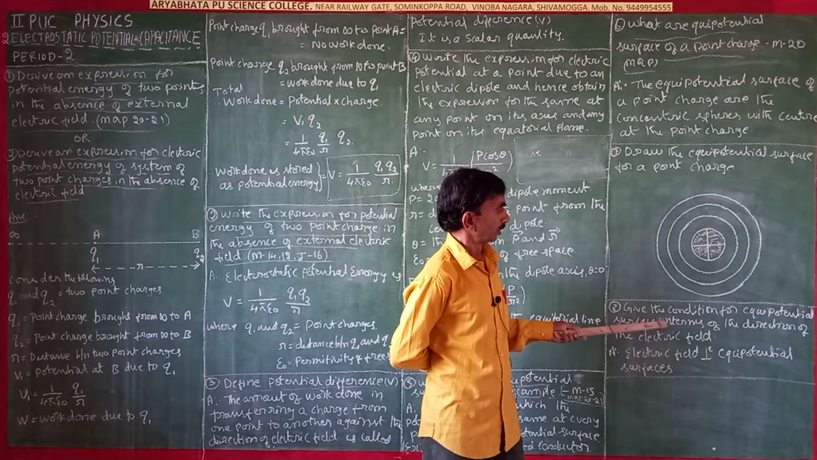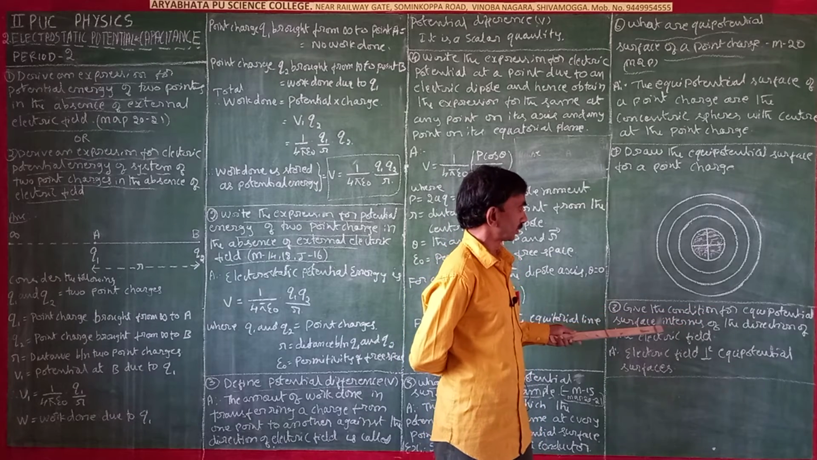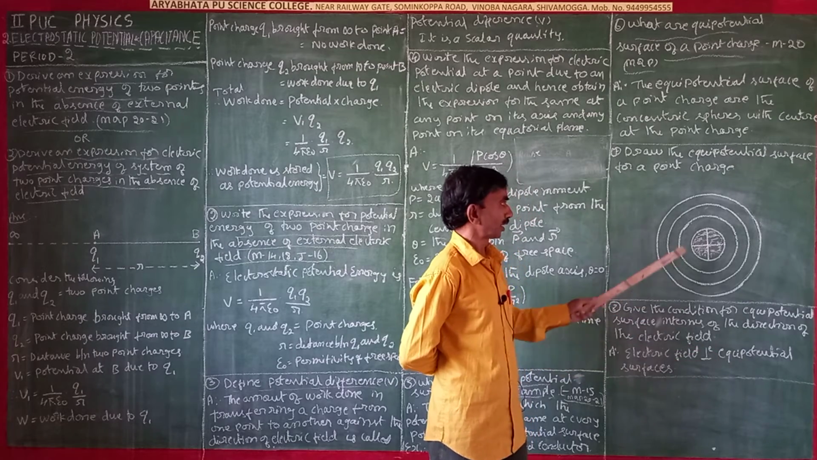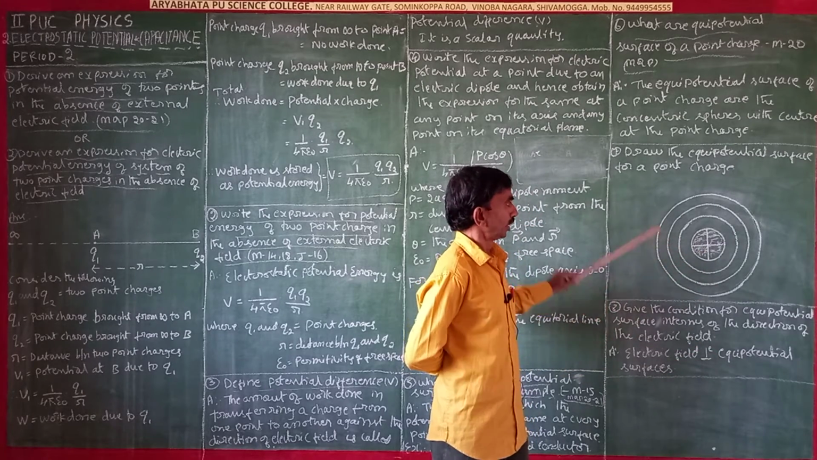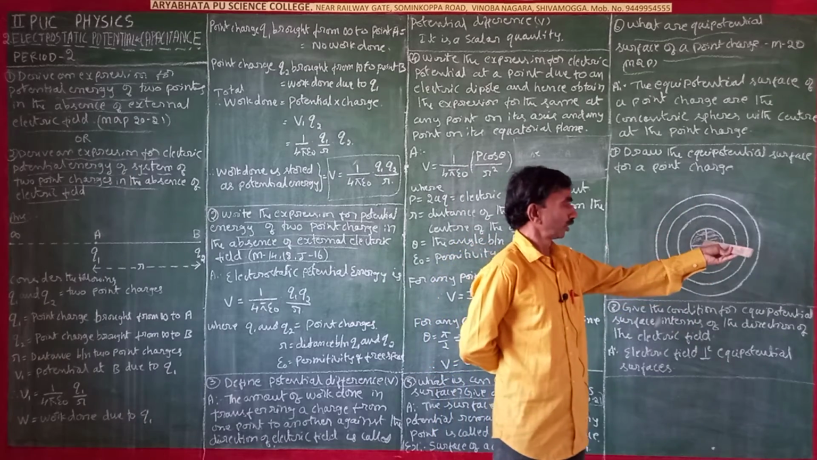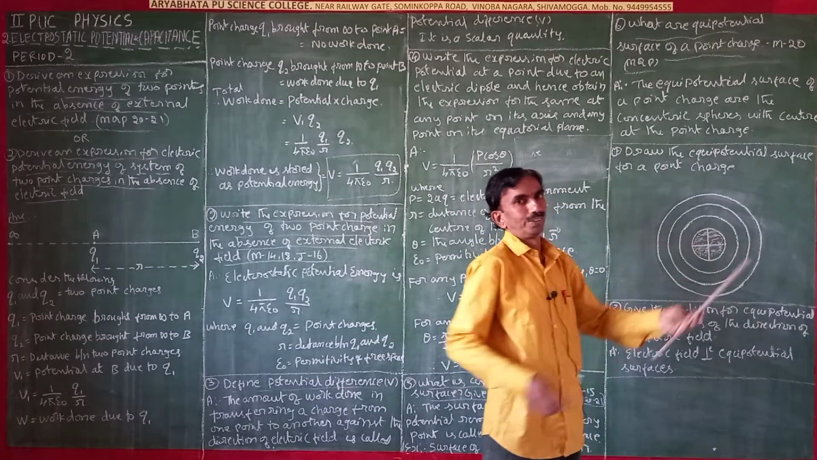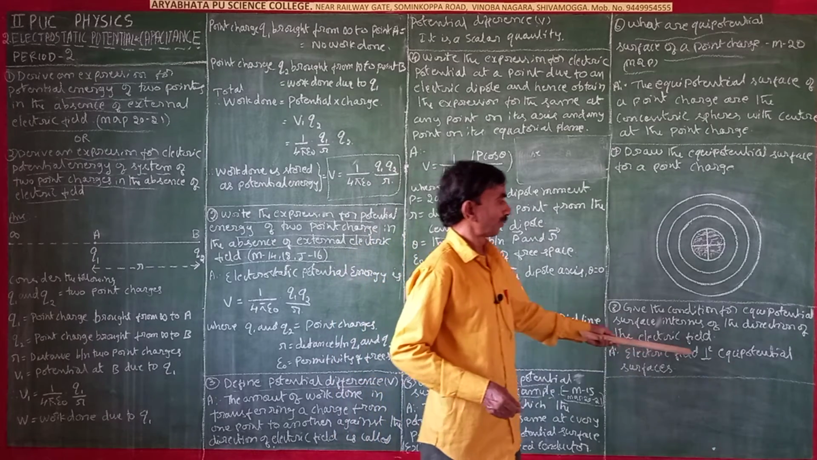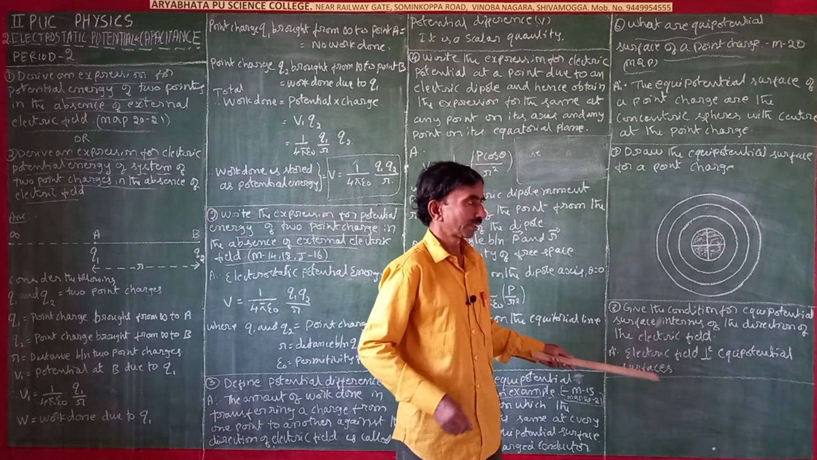Give the condition for an equipotential surface in terms of the direction of the electric field. The electric field is perpendicular to the sphere. Here a sphere is there, and the electric field is perpendicular to it. So the electric field is perpendicular to the equipotential surface.